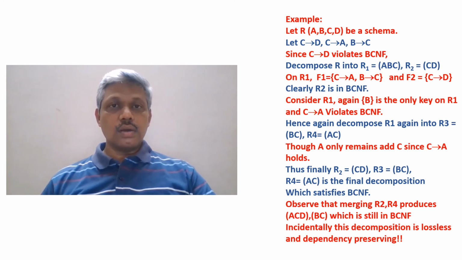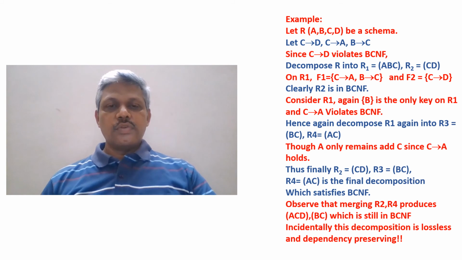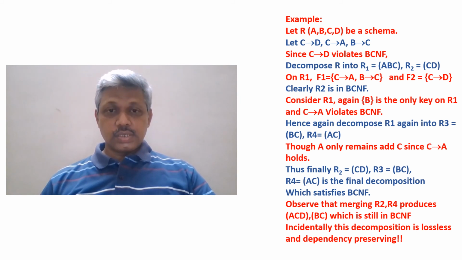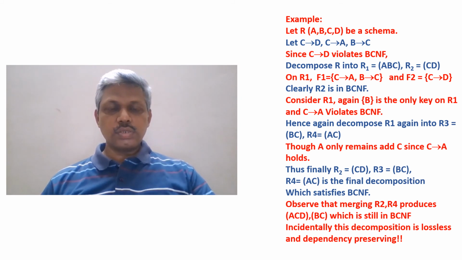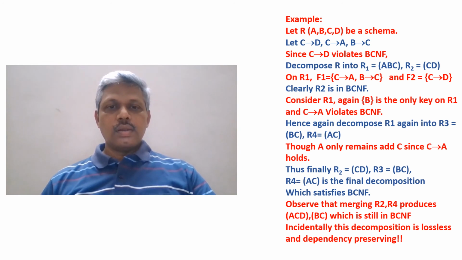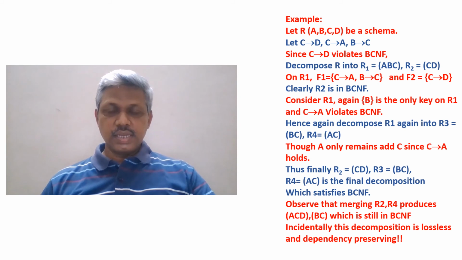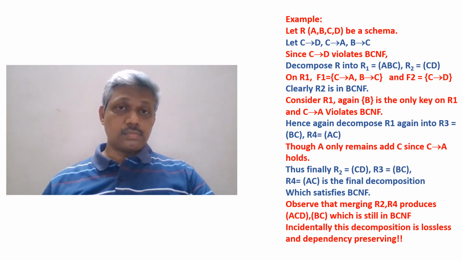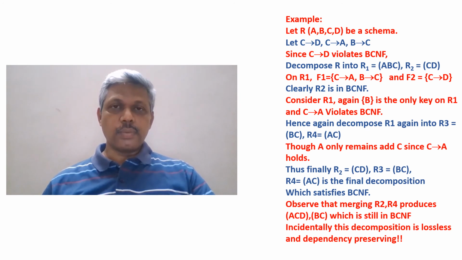So we need to concentrate on R1. If we take R1 again, only two functional dependencies hold: C then A, B then C. Going through the process of finding the keys, B then B always holds, B then C, C then A holds, so B then A holds. So B is a key now. For R1, single B is the only key available. Again, if you verify the BCNF condition, C then A is not trivial, and C is not a key. The BCNF condition fails on R1 with respect to the functional dependency C then A. This fails.